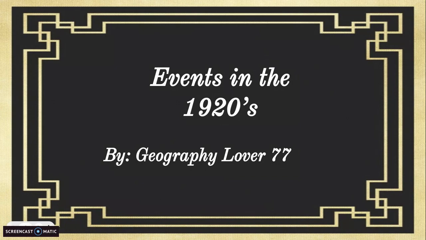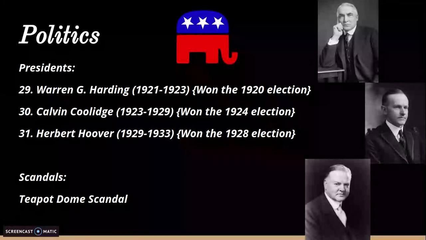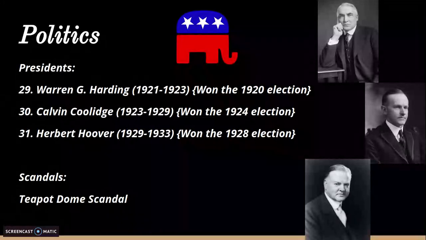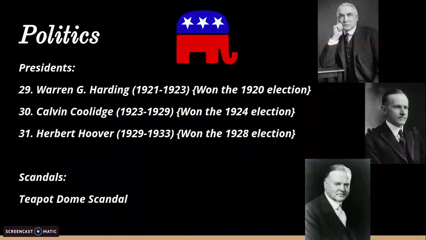So first up is politics. Everyone's favorite. The three presidents of the 1920s were Warren Harding, the 29th president. He was president from 1921 to 1923. He won the 1920 presidential election, and he was a Republican. But he ended up dying in 1923 of a heart failure, or he had stomach cancer or something like that.